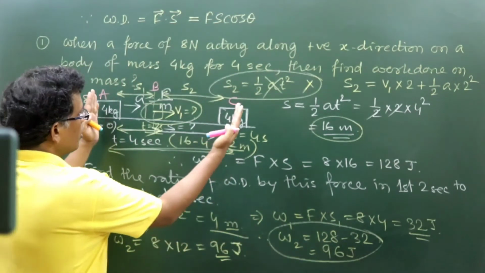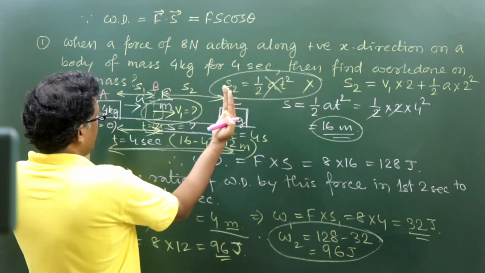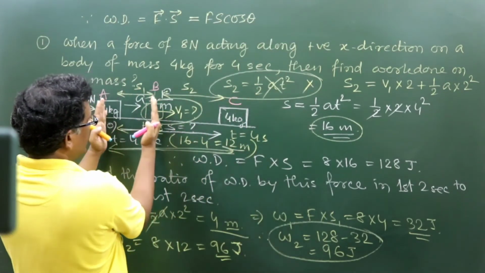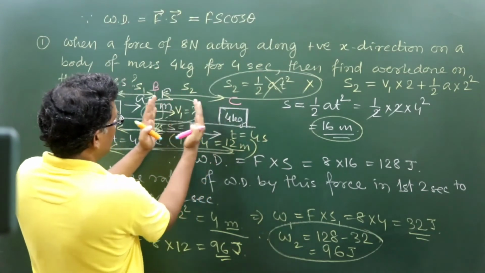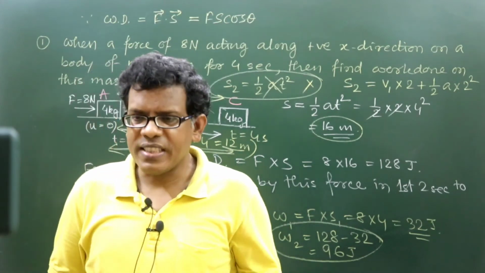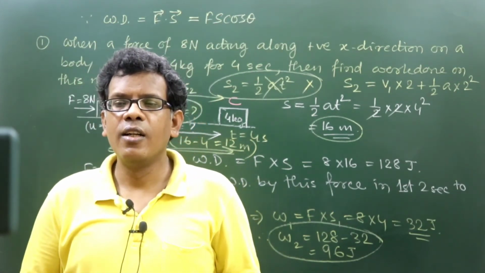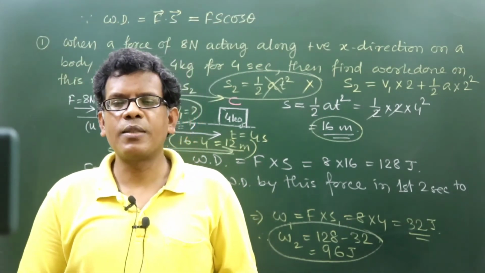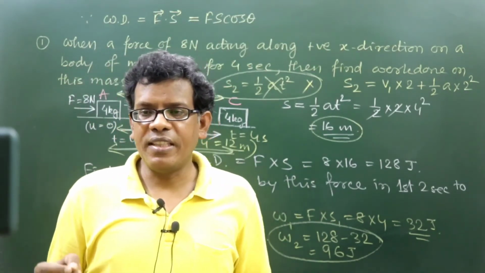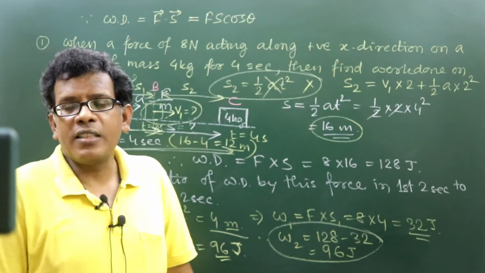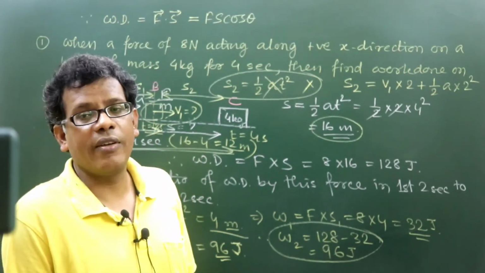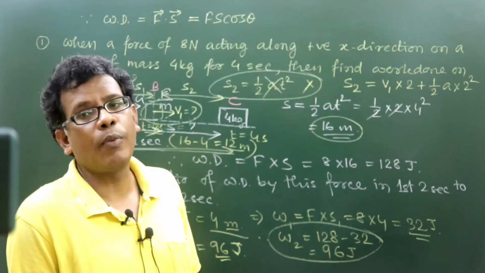Either you want the displacement between the beginning instant and the last instant, or between these two, or between any two instants. So always keep in mind that whatever the displacement you want to write down between 2 points, whichever is the first point, you must consider the velocity of that point as the initial velocity of that intermediate part of the journey.